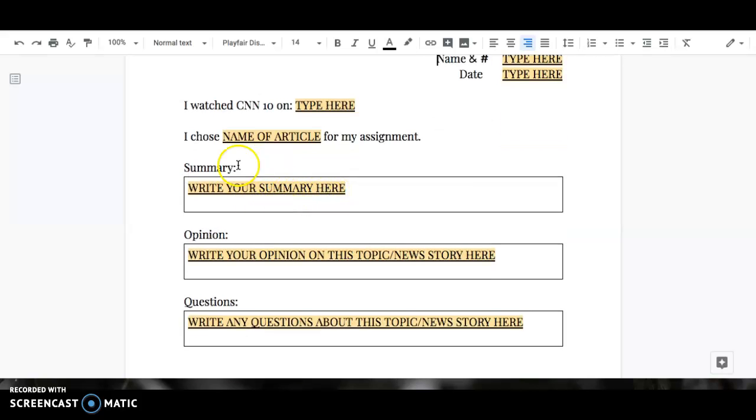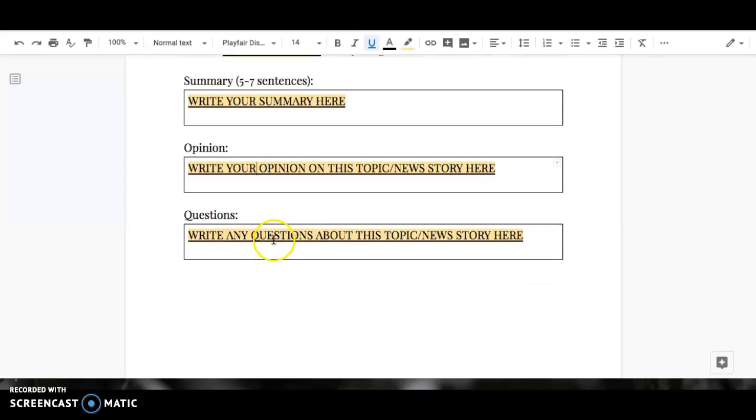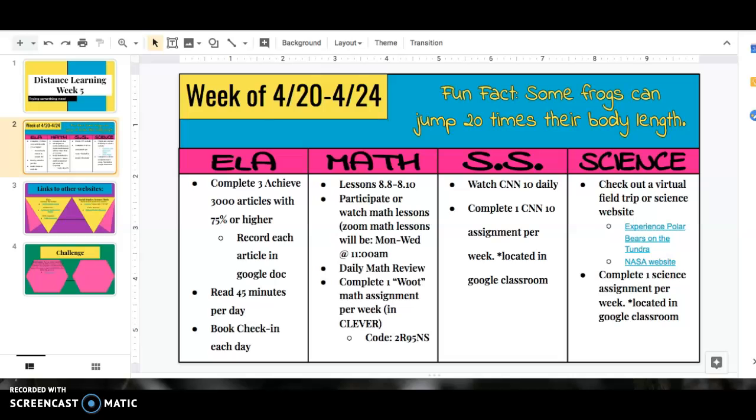Then you have a summary. I would like your summary to be between 5 and 7 sentences. And then an opinion, right? So then you tell me, what do you think about the story or about the topic? And then if you have any questions, like, are you curious about more information? I might have some questions.